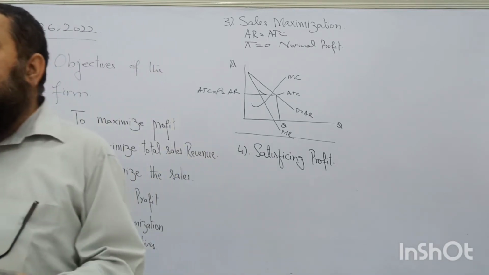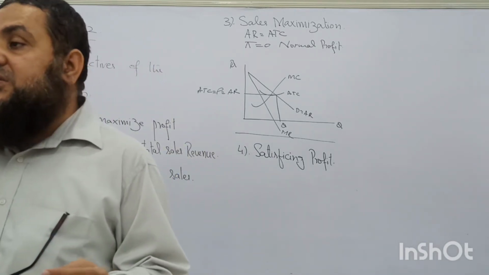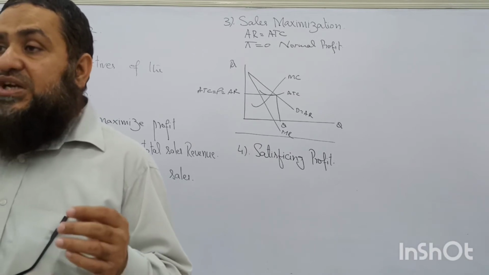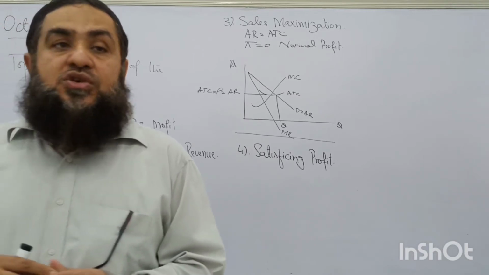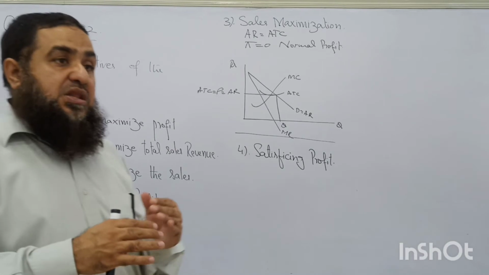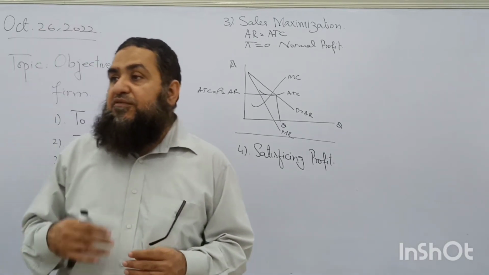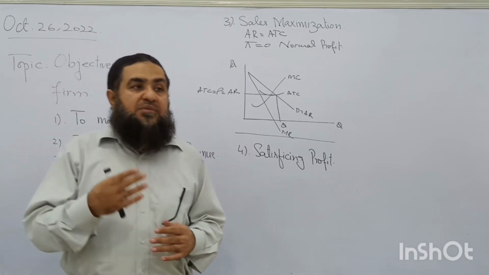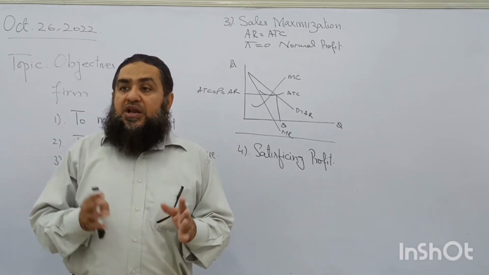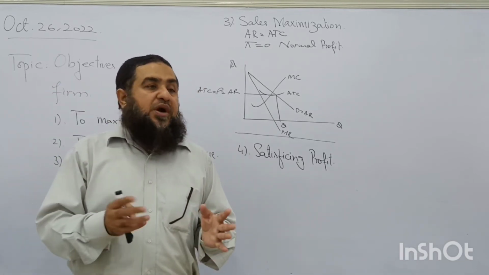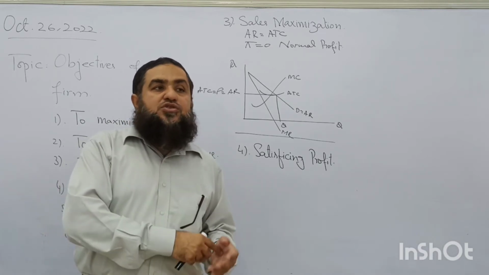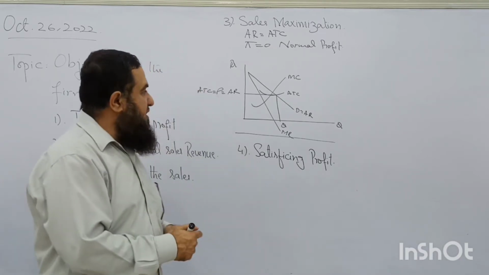So when they keep their profit levels at a lower level or the satisficing level, the firm is having other objectives to be achieved, like to increase the welfare of the workers or to improve the image of the firm. But along with that, the firm is providing a little bit of dividend to their shareholders as well.